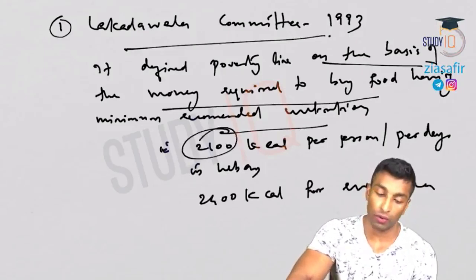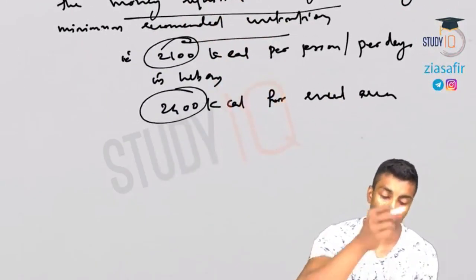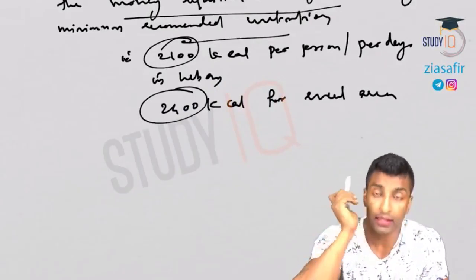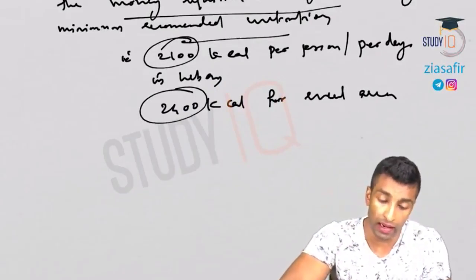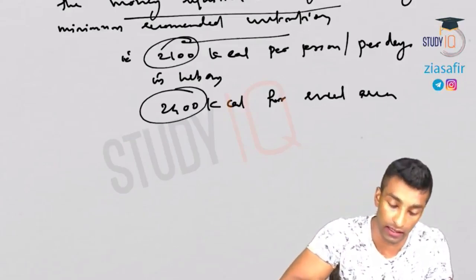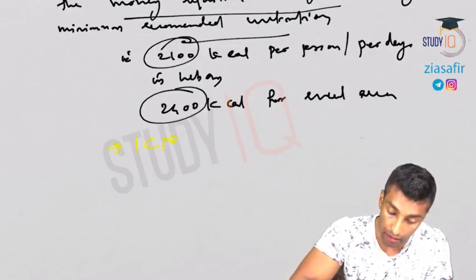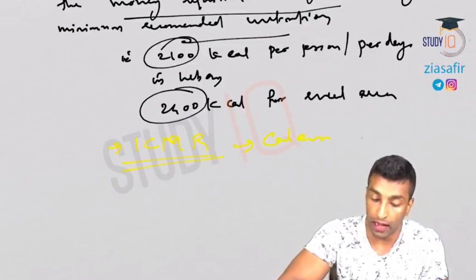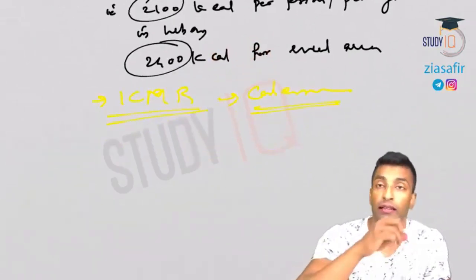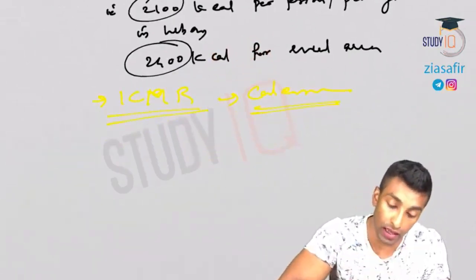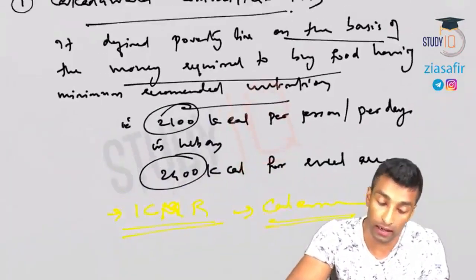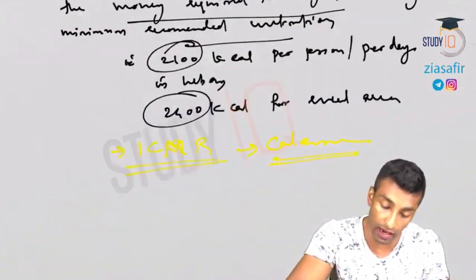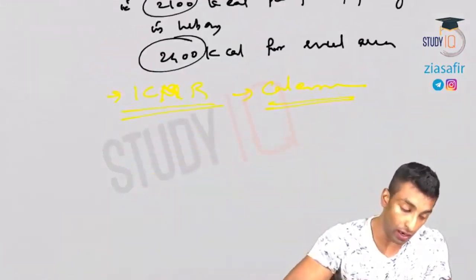Why this difference between rural and urban, 2100 and 2400? More manual work, more physical work is done in rural areas. Now who suggested this calorie recommendation? Is it actually suggested by the Lakdawala committee? No, these calorie recommendations are suggested by ICMR, the Indian Council of Medical Research. On the basis of that, the Lakdawala committee defined the poverty line on the basis of calorie intake, 2100 in urban areas and 2400 in rural areas.